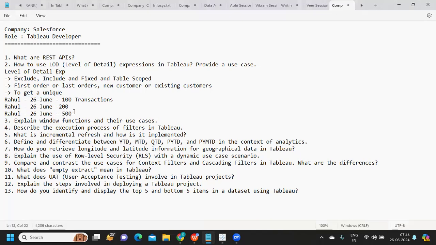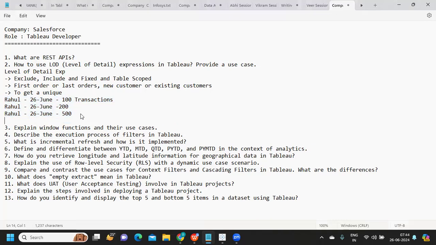Now we might do certain analysis in real time where the user might say I need only this value, or only this value, or a total of these values. In those cases we will use LOD functions to filter some values.